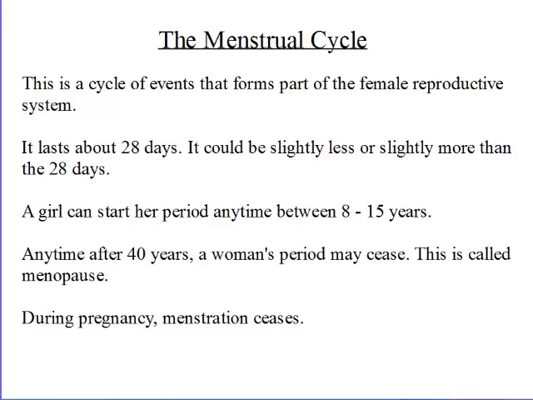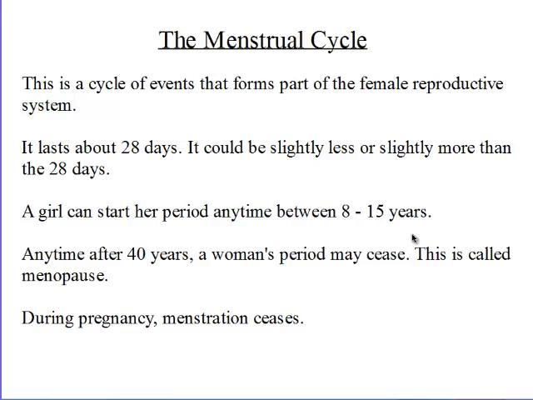Now, this always takes place in the female. That is why we say that it forms part of the female reproductive system. A girl can start her period, as it is sometimes called, anytime between 8 to 15 years. So those who have early puberty can start their periods at 8 years. Those who have late puberty can start as late as 15 years.